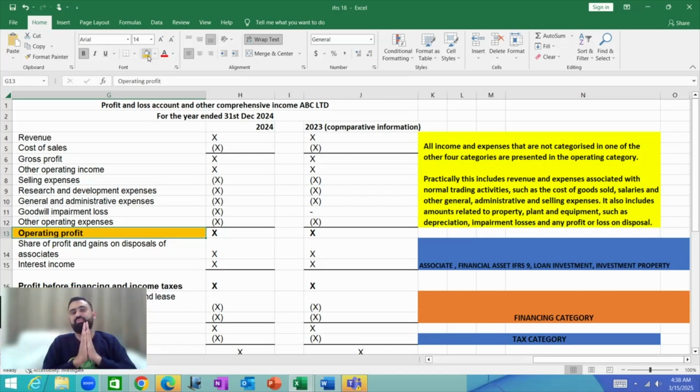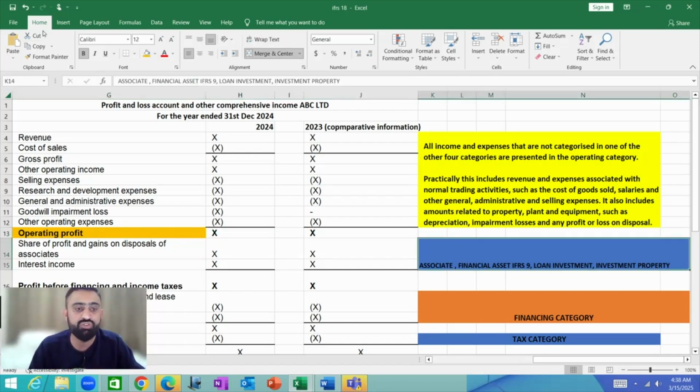After completing the operating activity, the second category which we will have is known as investment activity.